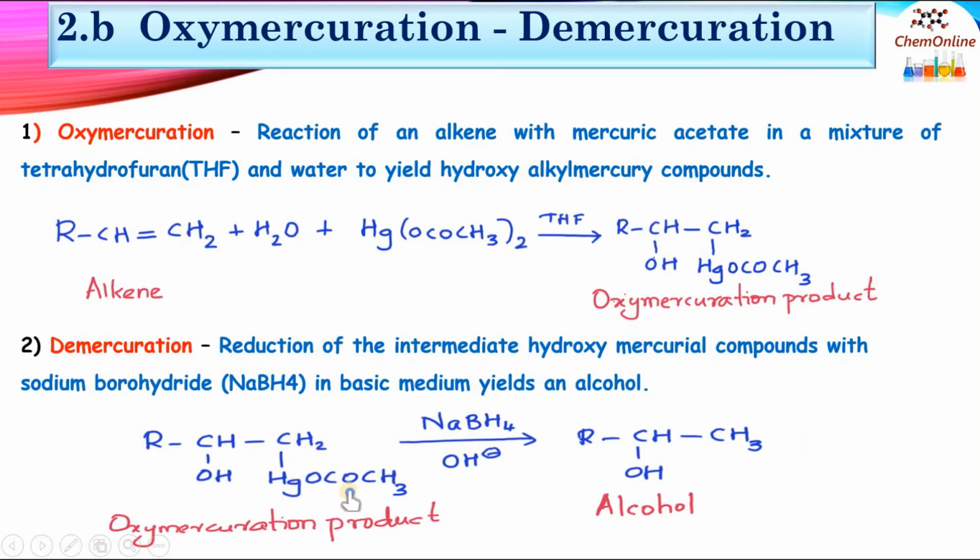RCHOH-CH2-HgOCOCH3, the intermediate oxymercuration product, is reduced by sodium borohydride in basic medium, and that will result in RCHOH-CH3. So the first step is oxymercuration and the second step is demercuration. Together, these two reactions are known as the oxymercuration-demercuration reaction.